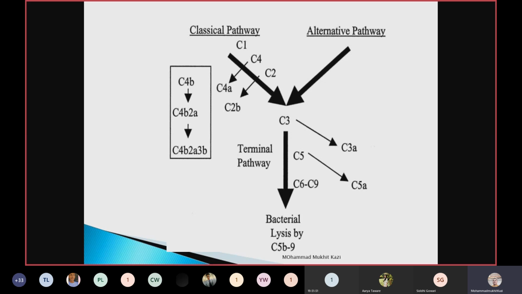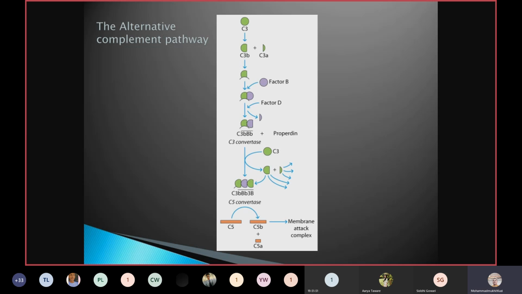So C3 is the central dogma of the classical pathway or alternative pathway. C3 has to be there. Since C3, C5, C6, C7, C8, C9 are similar in both pathways, the only difference is that in the classical pathway you have C1, C4, C2 at the initial stage, which is lacking in the alternative pathway. In the alternative pathway, C3 is there, which is cleaved into C3b and C3a.